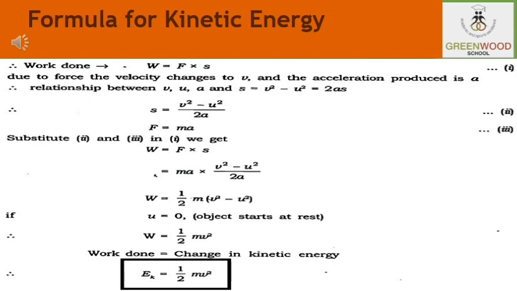So while deriving it, we got that the W, that is the work done, is equal to half into m bracket v square minus u square. But here we are starting our object from rest, that is, no initial velocity was there. So that means u becomes 0. So the work done, that is the formula for the kinetic energy we get here, is half into mv square.